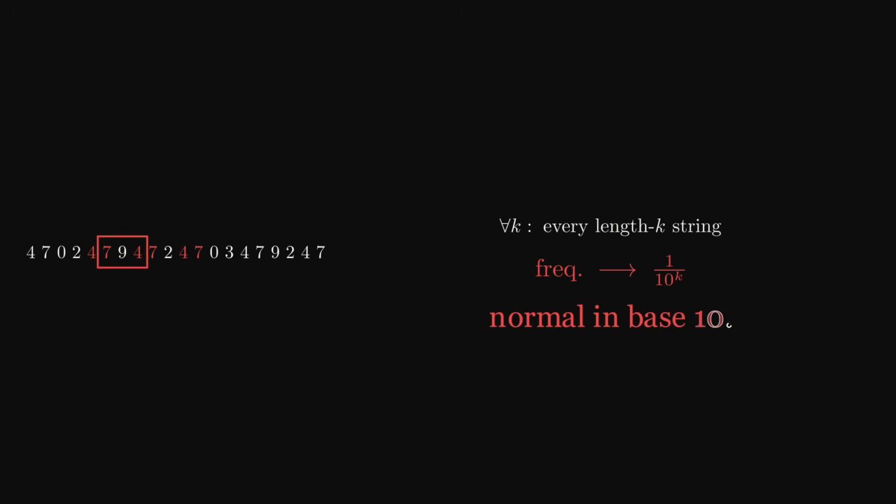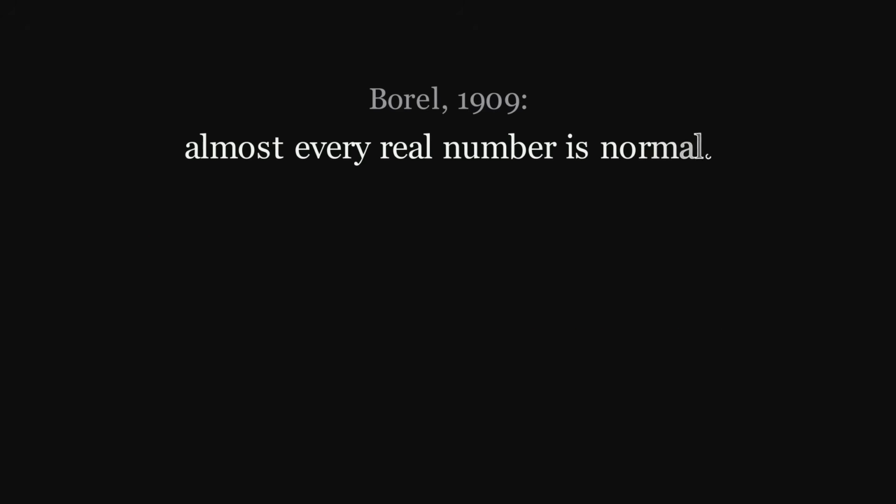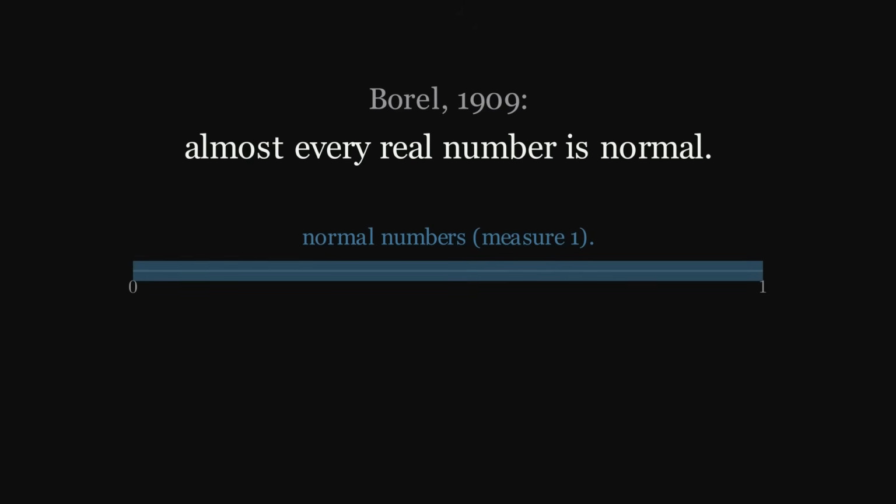For any length k, slide a window of length k. The number of possible length k strings is 10 to the k. If every one of them appears in alpha's expansion with frequency exactly 1/10 to the k, alpha is called normal in base 10. Borel proved in 1909 that almost every real number is normal. Almost every. In the precise sense, the set of real numbers in [0,1] that are not normal has Lebesgue measure 0. They are an infinitely small minority.